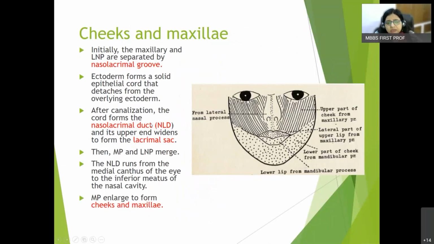Now this nasolacrimal duct is also very important. If it remains solid, there will be no communication between the lacrimal sac, that is between the eye and the nose, and when you cry, no tears or no running nose is there because the nasolacrimal duct is blocked. So there is a small minor operation in the newborns that is done to open the nasolacrimal duct.